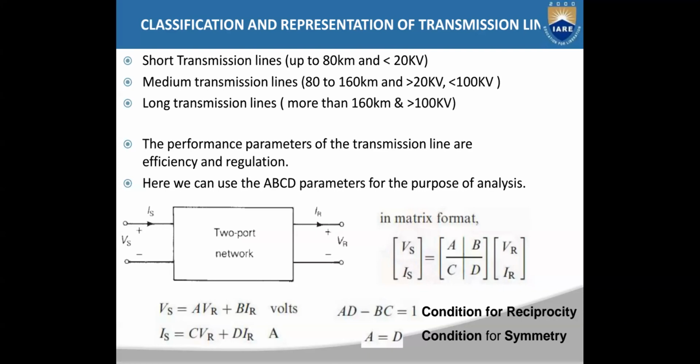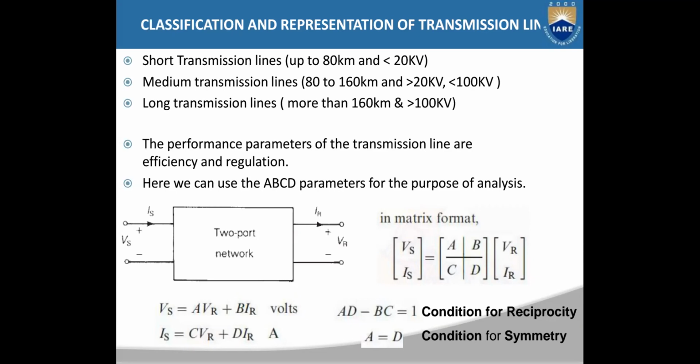In medium transmission lines, the effect of capacitance is taken into account, but the analysis is done like that of a short transmission line. The capacitance considered in the medium transmission line is kept at the receiving end, or the capacitance is divided into two, with one part kept at the sending end and the other part at the receiving end.